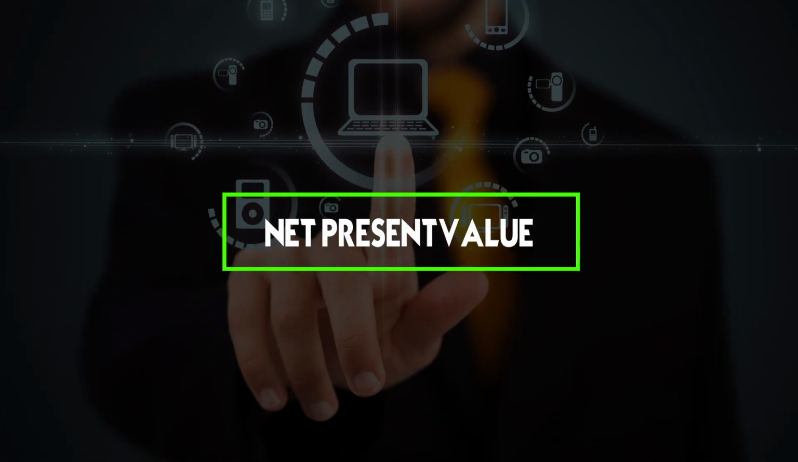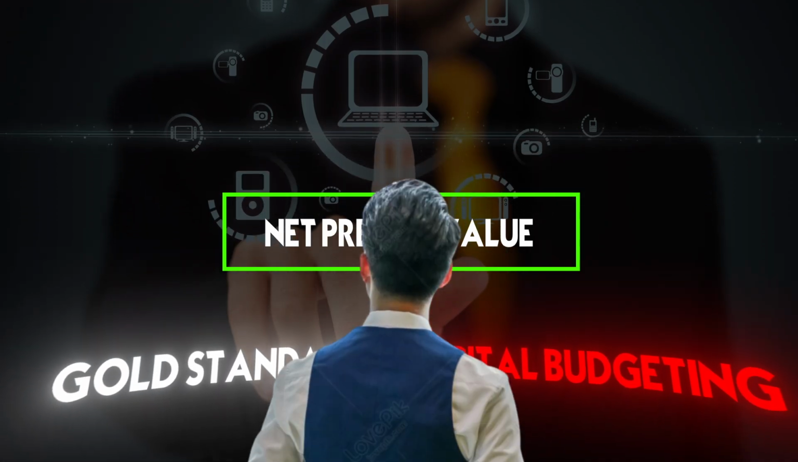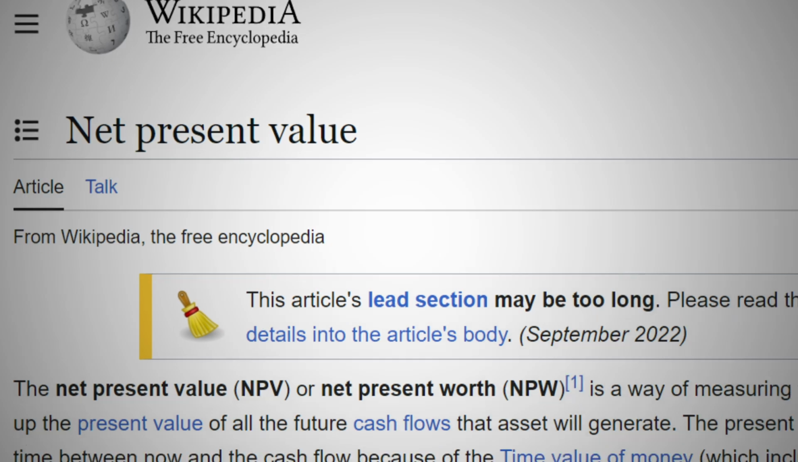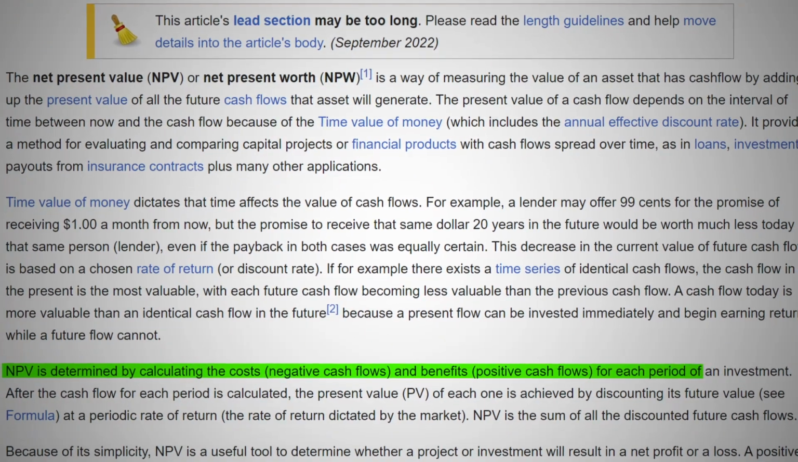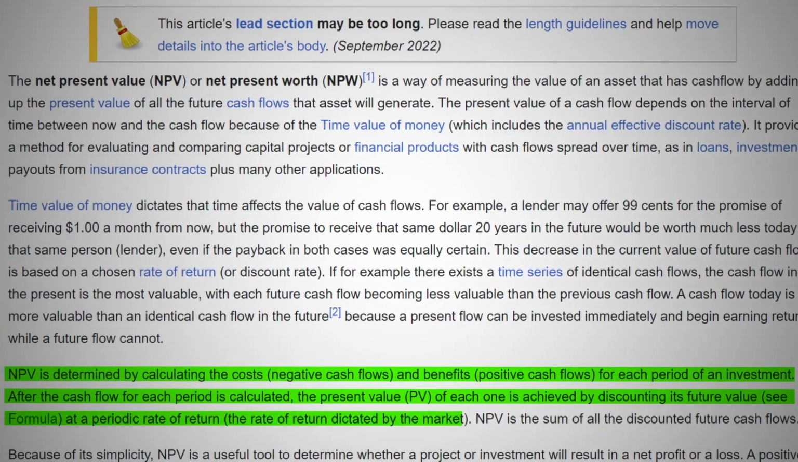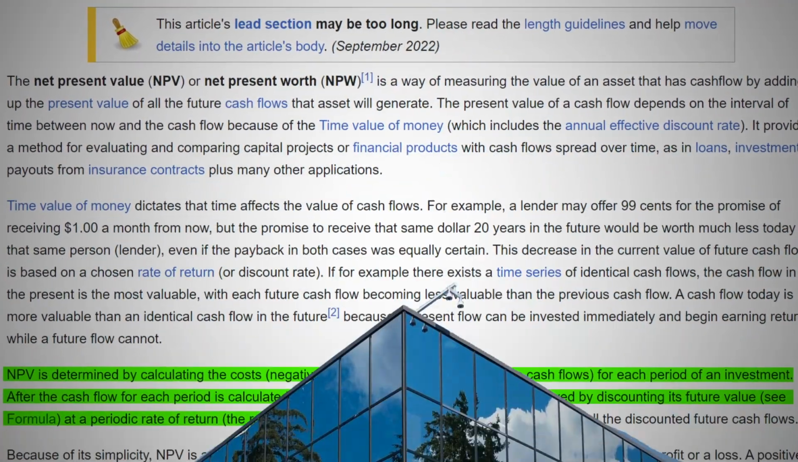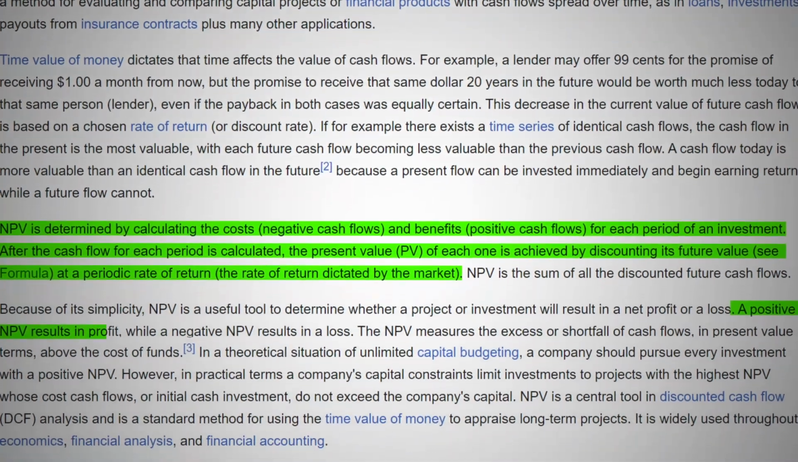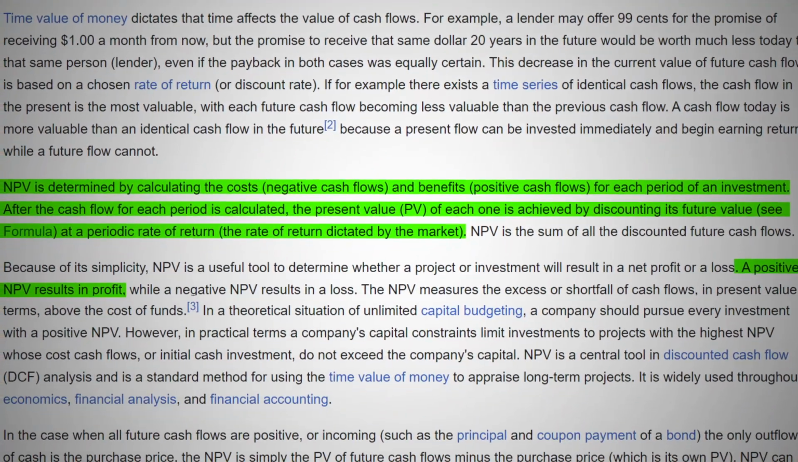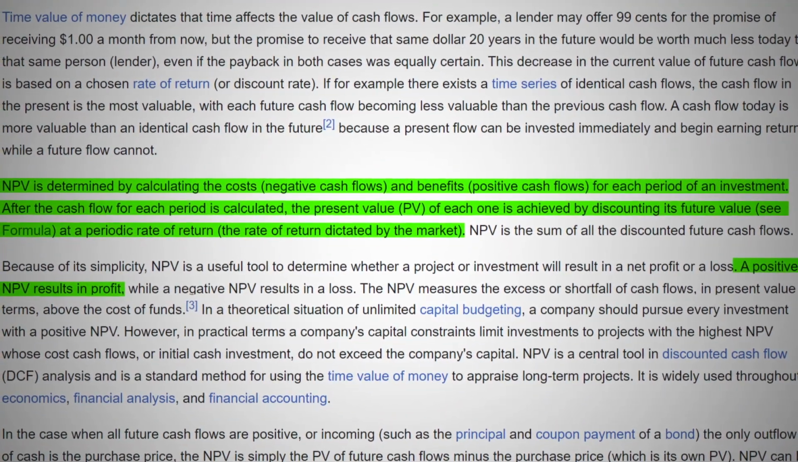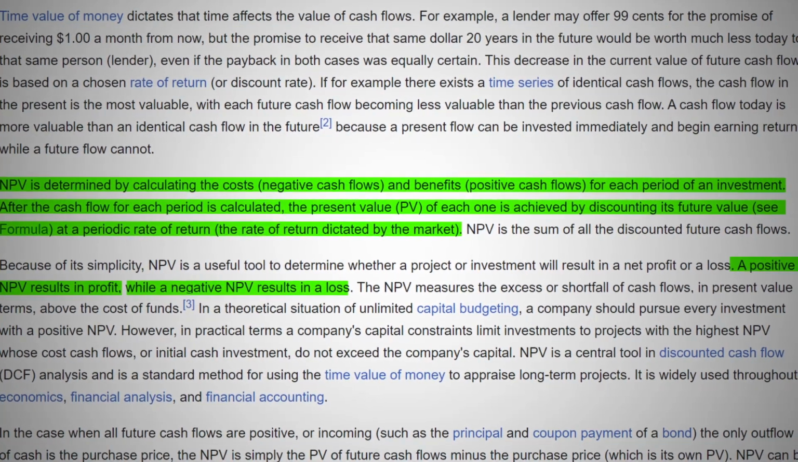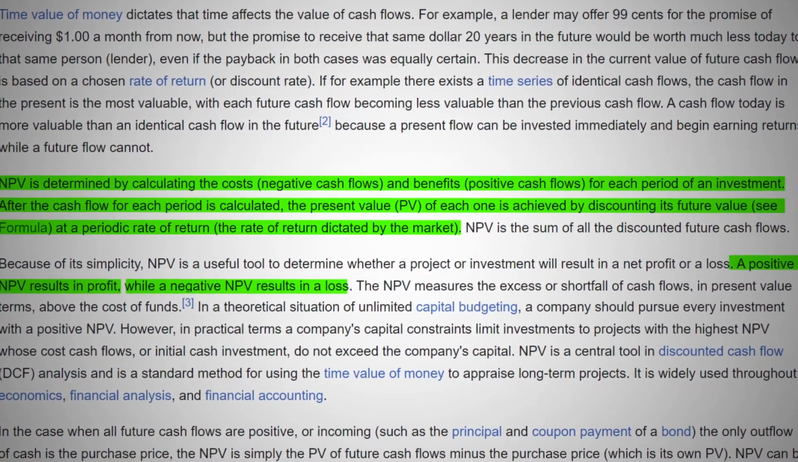Net present value, or NPV, is often considered the gold standard in capital budgeting. This method calculates the present value of all future cash flows associated with a project, discounted at the company's cost of capital. A positive NPV indicates that the project is expected to add value to the company, while a negative NPV suggests it may destroy value.